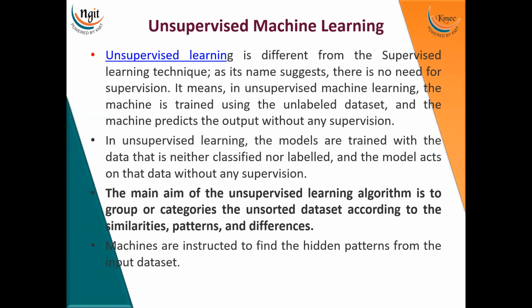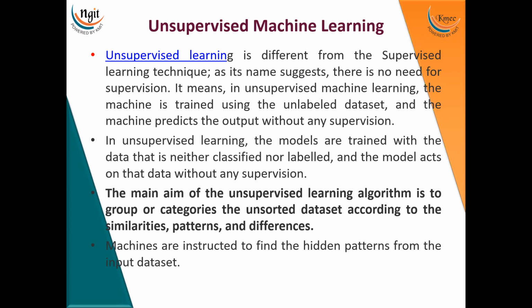Coming to unsupervised machine learning, it is different from supervised machine learning, and as the name suggests, there is no need of any supervision. It means in unsupervised machine learning, the machine is trained using the unlabeled dataset and the machine predicts the output without any supervision. The models are trained with data that is neither classified nor labeled, and the model acts on the data without any supervision.